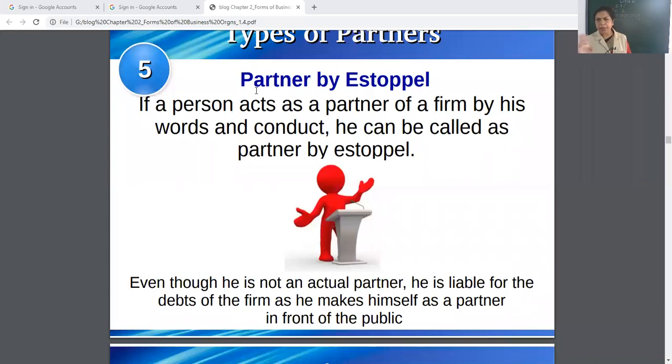So I am not a partner in that, but to others, I always pretend, act that I am their partner. They are my partners. I am working in that firm. People believe that ma'am is also a partner in that firm. Because by my words, my behavior, I am showing to the public that I am the partner of this firm.